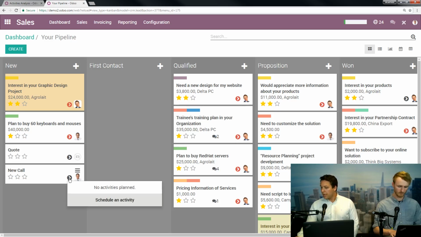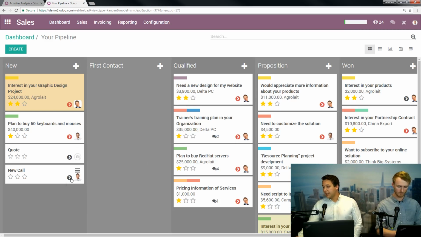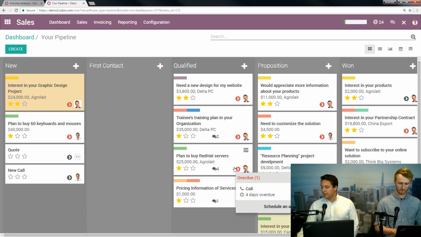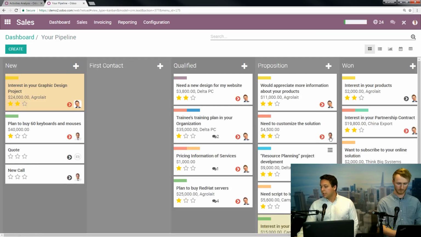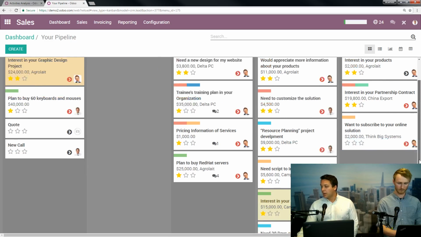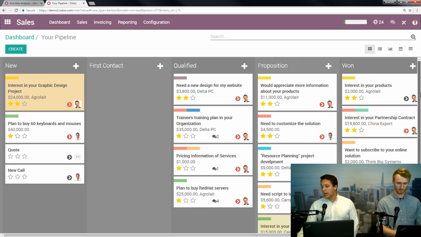In gray, there's nothing. Personally, I think gray is the worst because if something's gray, that means no one's paying attention to it and it is falling through the cracks. I'd rather be late on something and say, oh, hey, I need to call that guy than just completely forget about somebody. But again, quickly you can see what's being covered and what plates are being dropped from a high-level view.